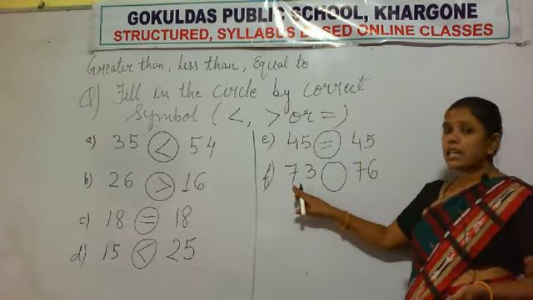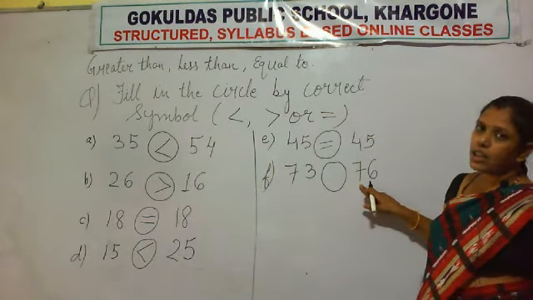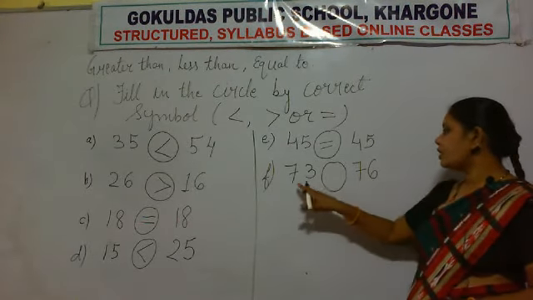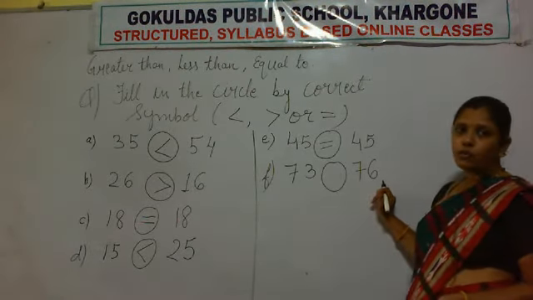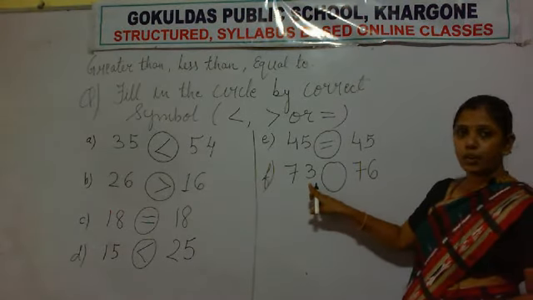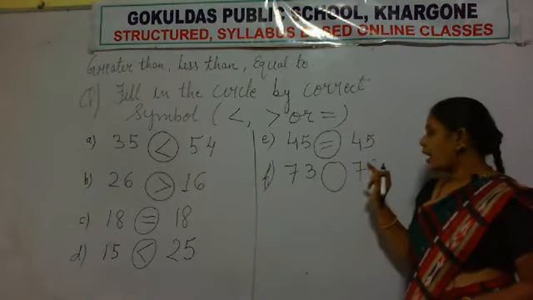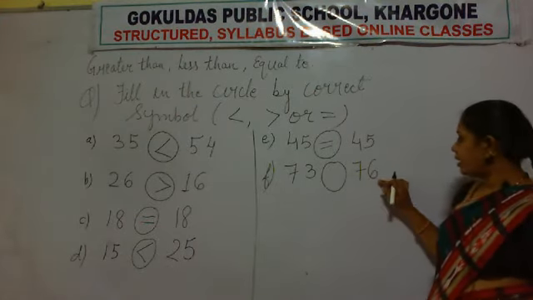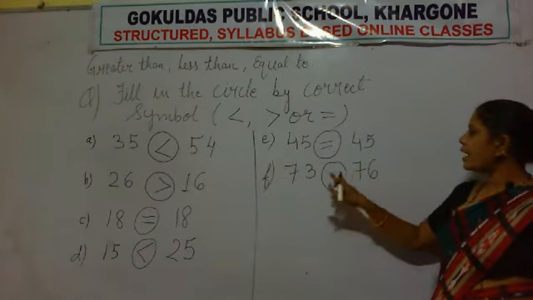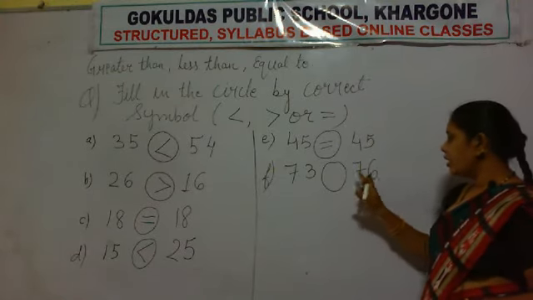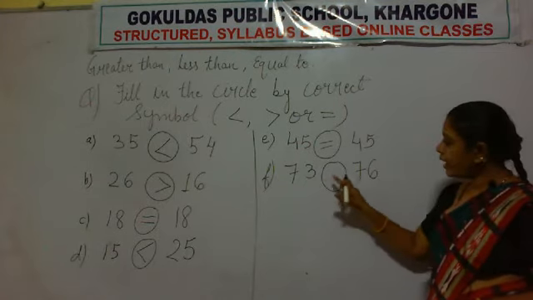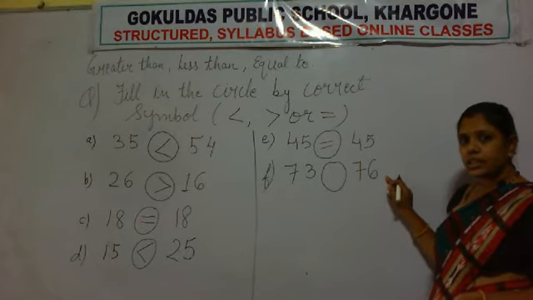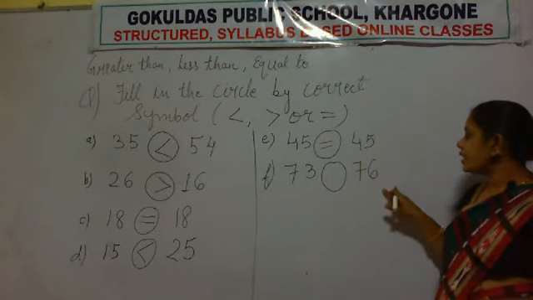Here the first digit is 7 and here also 7. Both first digits are the same. So what will we do? We will now compare the second digit. Here the second digit is 3 and here it is 6. Which number is bigger, 3 or 6? 6 is bigger. That's why 76 is greater.